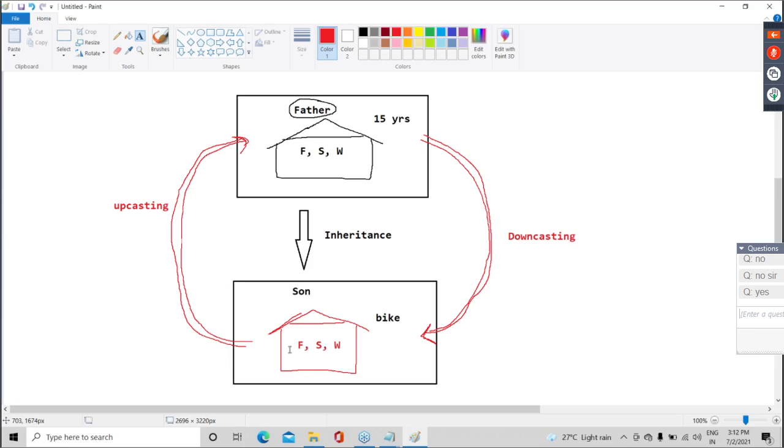Will father change new color, new kitchen, new something? Never. Means, can I say, guys, the property which is given by father and the property which is received by son is the same property. No change in implementation. Is everyone clear on this?